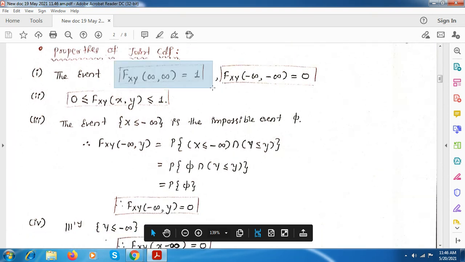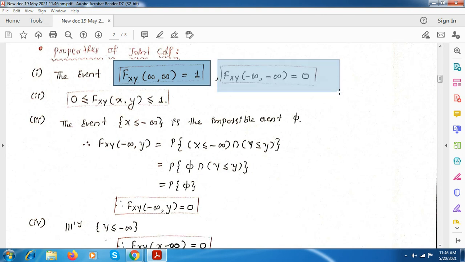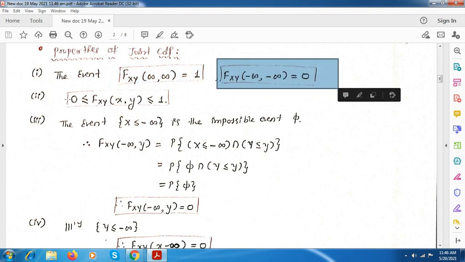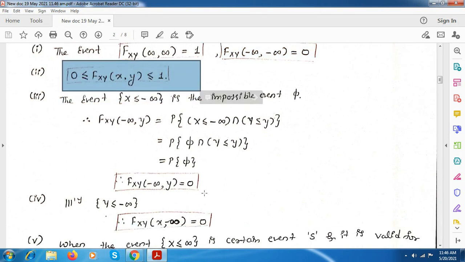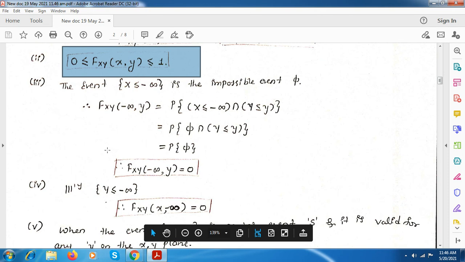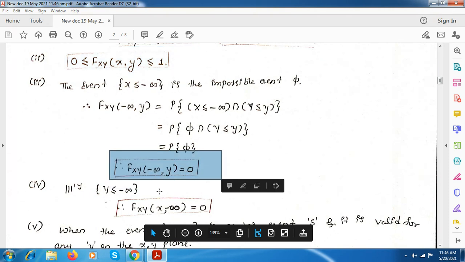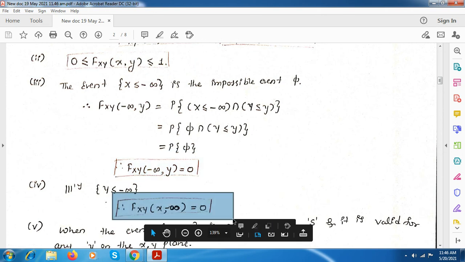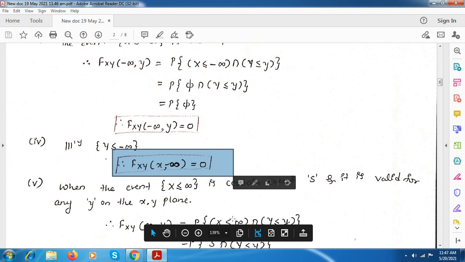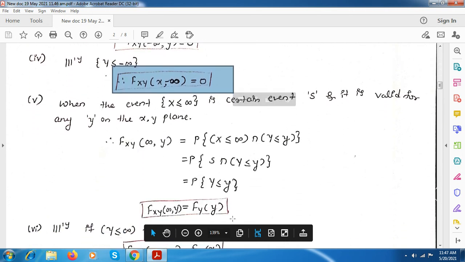So we have also seen the CDF properties. When x and y are infinity, we have 1, and when x and y are minus infinity, we have 0, and the range of CDF is between 0 and 1. If any one of the random variables is equal to minus infinity, then we get the CDF value as 0. Here x is minus infinity and here y is minus infinity. In both cases, we get CDF as 0.